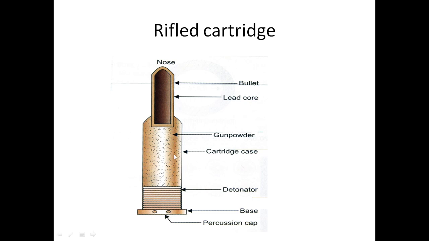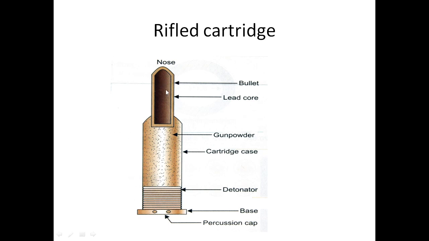Here is the gunpowder, that is, in this cartridge case there will be gunpowder, and when the trigger is pulled, the hammer hits at the base, and because of hitting the primer ignites, and then because of ignition of the primer this gunpowder is burnt, and because of combustion of gunpowder there is explosion and the bullet is propelled.